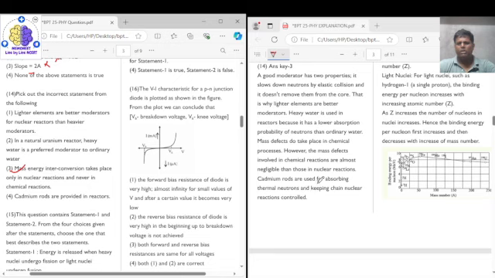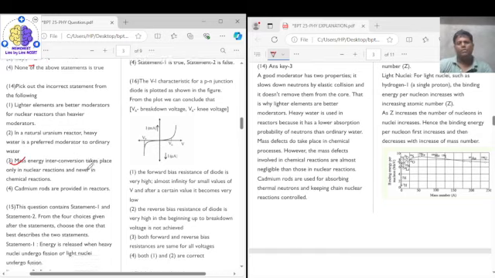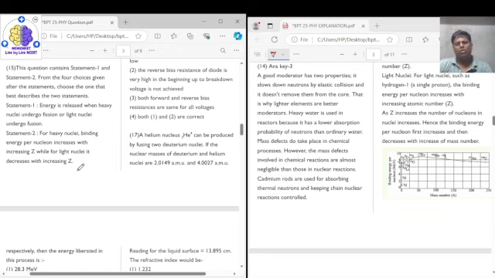And cadmium rods are used for absorbing thermal neutrons and keeping the nuclear chain reaction under control, so option 4 is also right. So the incorrect statement among these four is statement 3. So the correct answer for question number 14 is option 3.